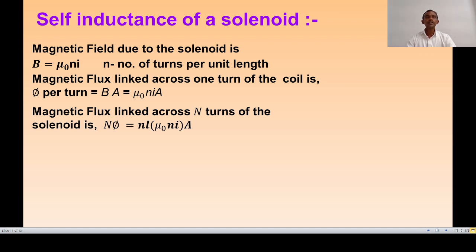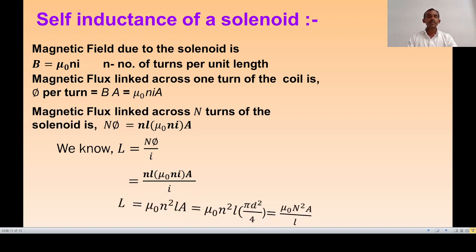As you know, phi is equal to mu 0 n I A. Here capital N is related to the number of turns per unit length by N equal to n l. Therefore the magnetic flux linked with the N number of turns is N phi is equal to n l into mu 0 n I A. Self inductance can be written as L is equal to N phi divided by I. Therefore we can write n l into mu 0 n I A divided by I. Here I gets cancelled.